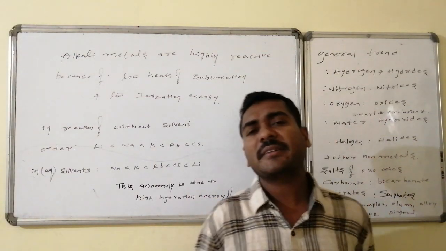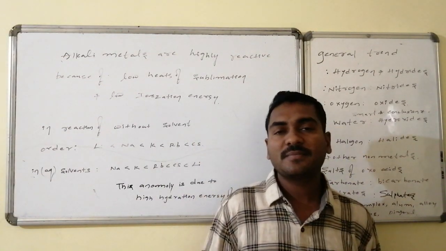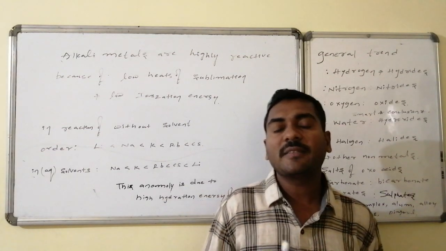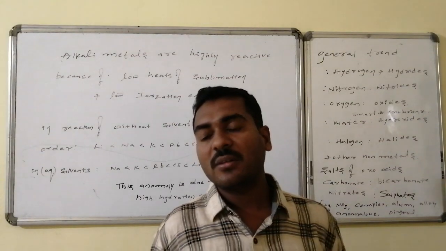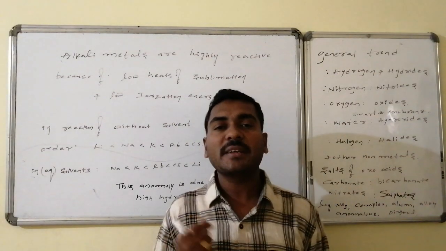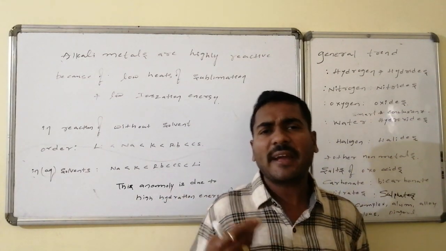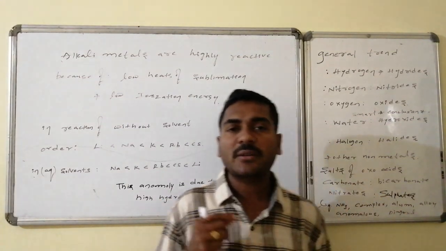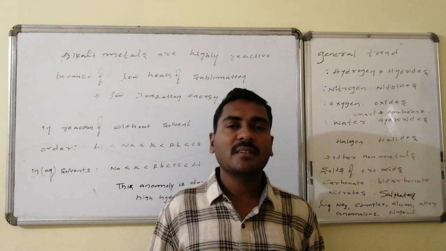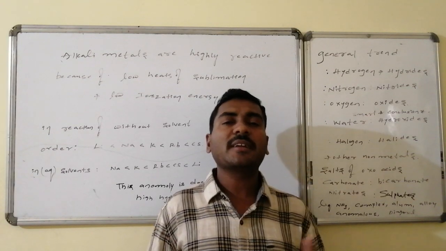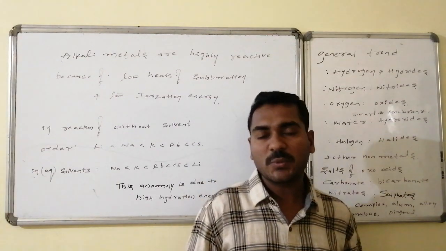Alkali metals are highly reactive, as we said in the beginning, because they have one electron in the valence shell. If they lose that electron, it will be converted to an octet configuration containing cation. It is very stable. For that purpose, being a metal, it is always ready to lose the electron and becomes very active in chemical transformations, very active in chemical combinations. Moreover, from top to bottom size increases, and irrespective of size also, the relative ionization energy is very small compared to the respective other elements of the groups.